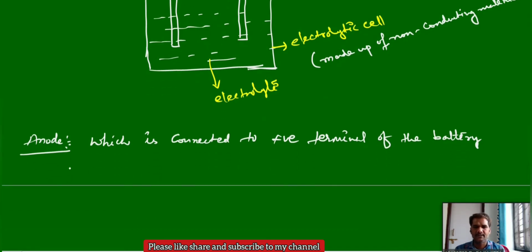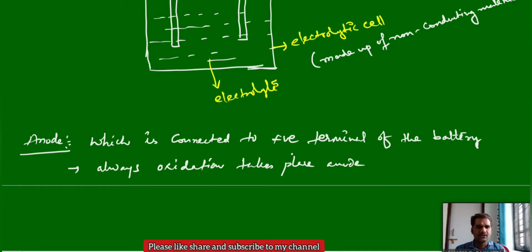Since it is connected to the positive terminal of the battery, we can say it is a positive electrode. Whereas in the electrochemical cell the anode is a negative electrode, in the electrolytic cell it is a positive electrode. The remaining process is the same: oxidation always takes place in both cells. The only difference is the sign.